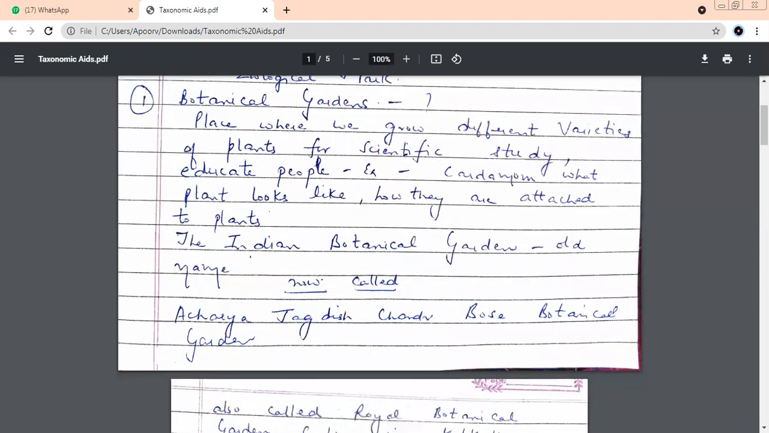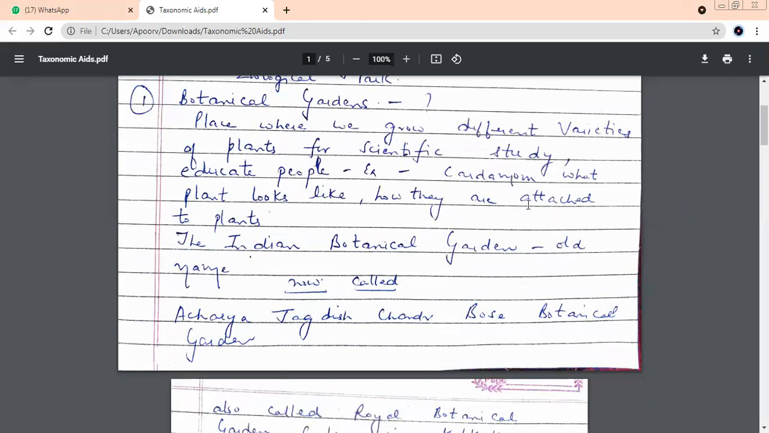See, beta, the Indian Botanical Garden. Earlier, it was known by this name. Now, recently, the name has changed. I think in your NCERT book, this name is only given: Indian Botanical Garden. Biggest garden in India. We have one more, I'll tell you about it.